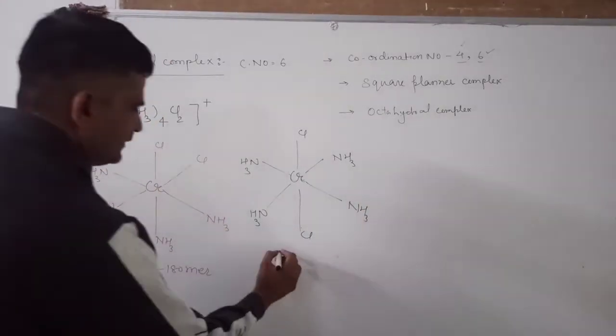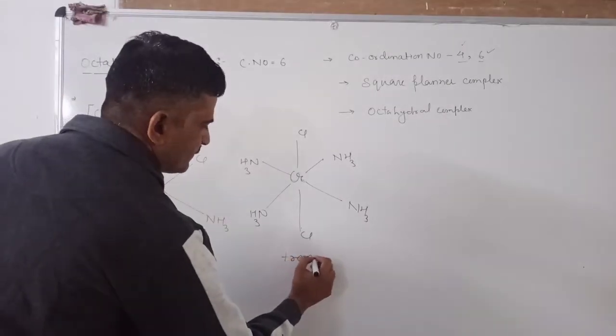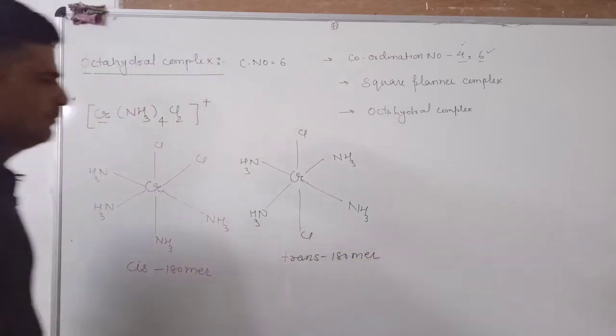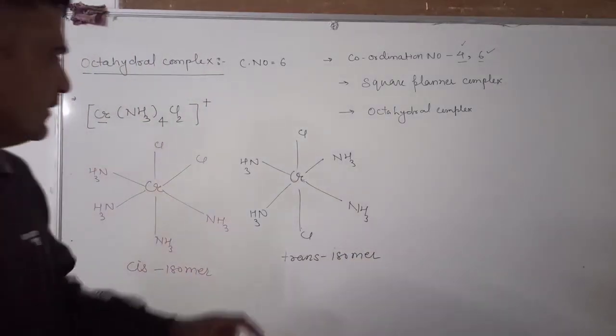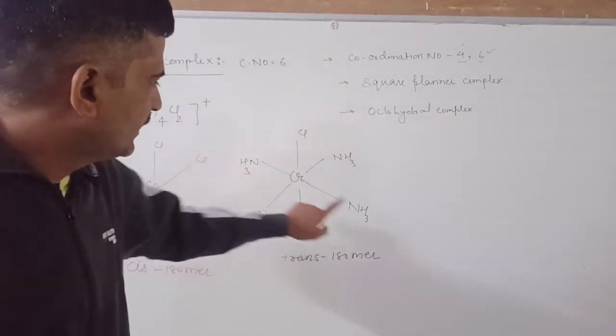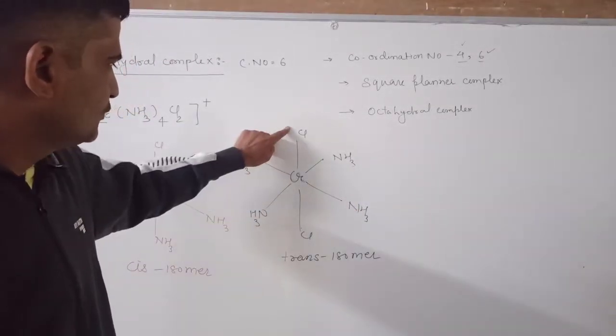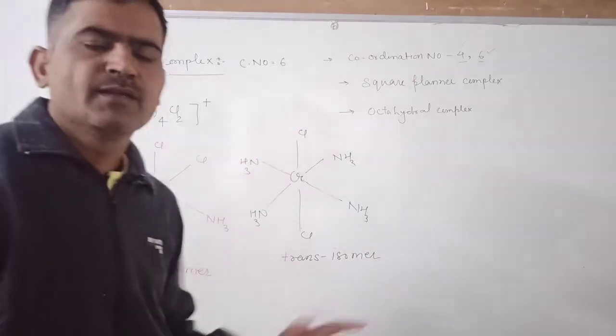This is the trans isomer of this coordination compound. How will you identify this is trans? This ammonia ligand lies in the opposite plane. This also, and these two chlorine atoms lie in the opposite plane.